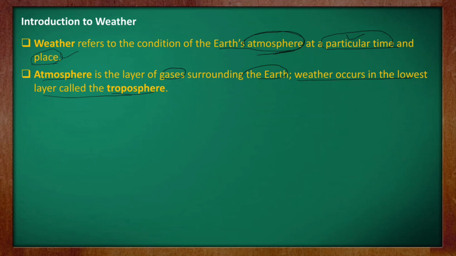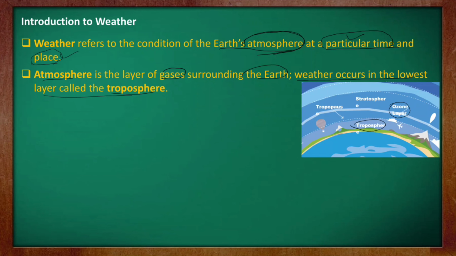See here, troposphere, in this layer. And I hope you know about the ozone layer also. It helps stop the ultraviolet radiation of the sun from entering the earth, isn't it? Otherwise, if there was no ozone layer, all of us would be suffering from skin diseases, but this is protecting us. So the ozone layer is a protective layer, and it is just above the troposphere. Here this is the troposphere line. I hope this is clear.